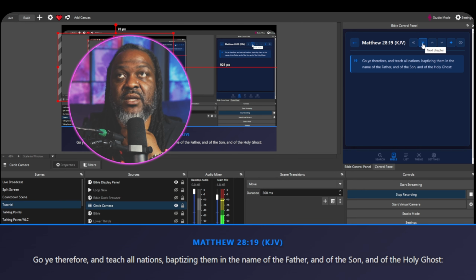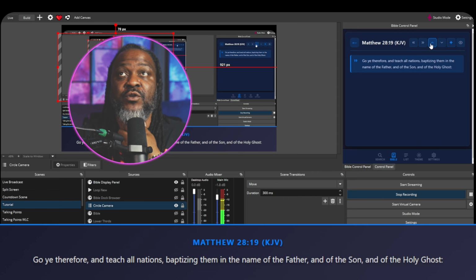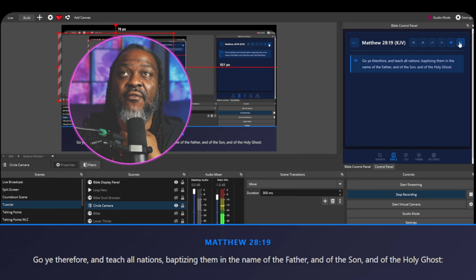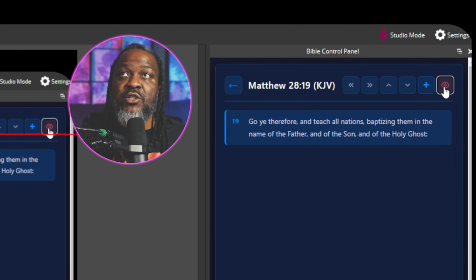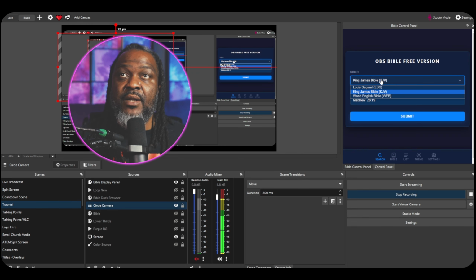And let me see. This looks like this is the next chapter. This is the previous verse, which I don't have a verse listed in the list right here. And then this looks like it turns it on and off. So if I click this eyeball right here, it basically turns the verse on and off. If I go back here to the back arrow, I can pick another Bible.